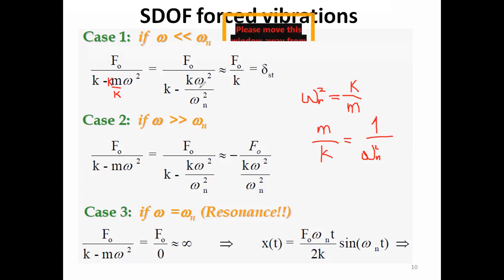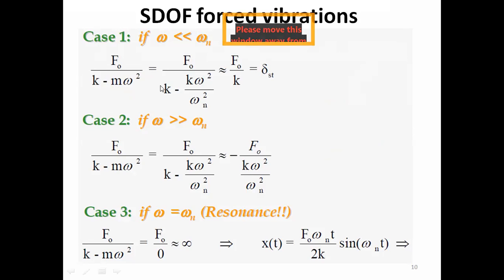So we rewrite the same equation in a different way in order to make our analysis easy. The amplitude of the steady state response is f naught by k minus k omega square by omega n square, where omega over omega n is the frequency ratio.